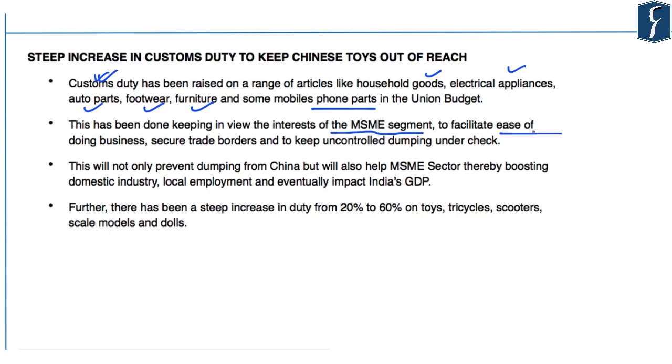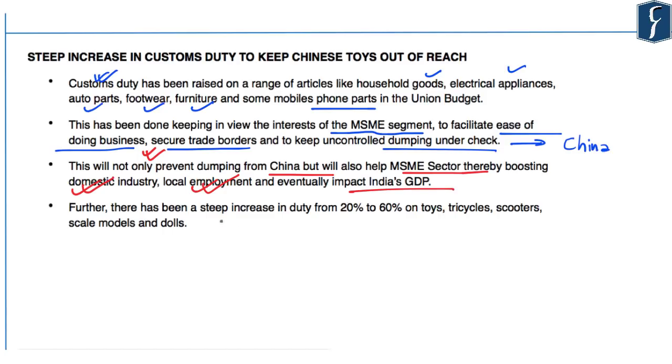Also to facilitate ease of doing business, to secure trade borders, and also to keep a control on dumping primarily from China. So the news says that this increase in custom duty will not only prevent dumping from China, but will also help the MSME sector, thereby boosting our domestic industry, improving local employment, which will ultimately or eventually have a positive impact on India's GDP.